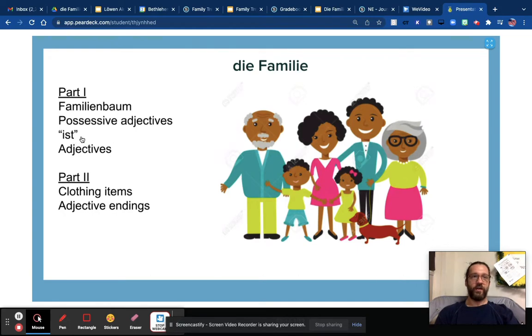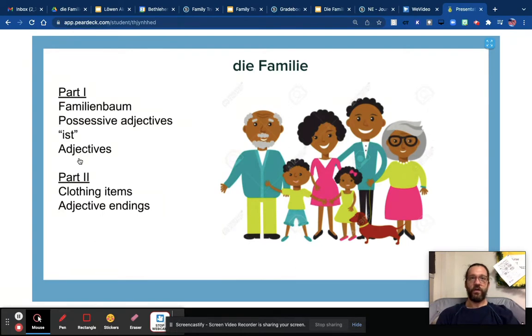We're going to learn the verb sein, which the form for the third person is ist, so that we can talk about different character traits of our family members. An example would be mein Bruder ist groß, or my brother is tall. Or meine Schwester ist klein, my sister is short. And we're going to learn different adjectives to talk about our family members in German.